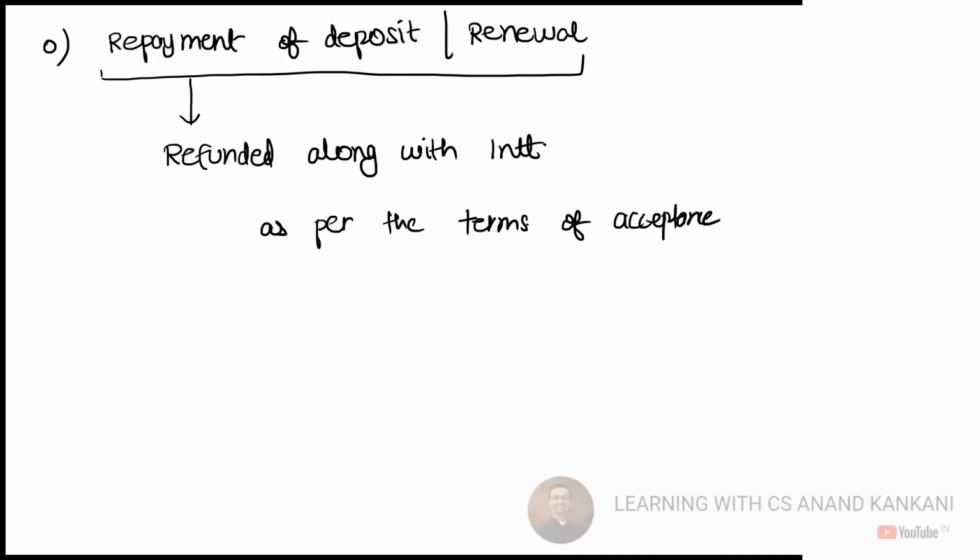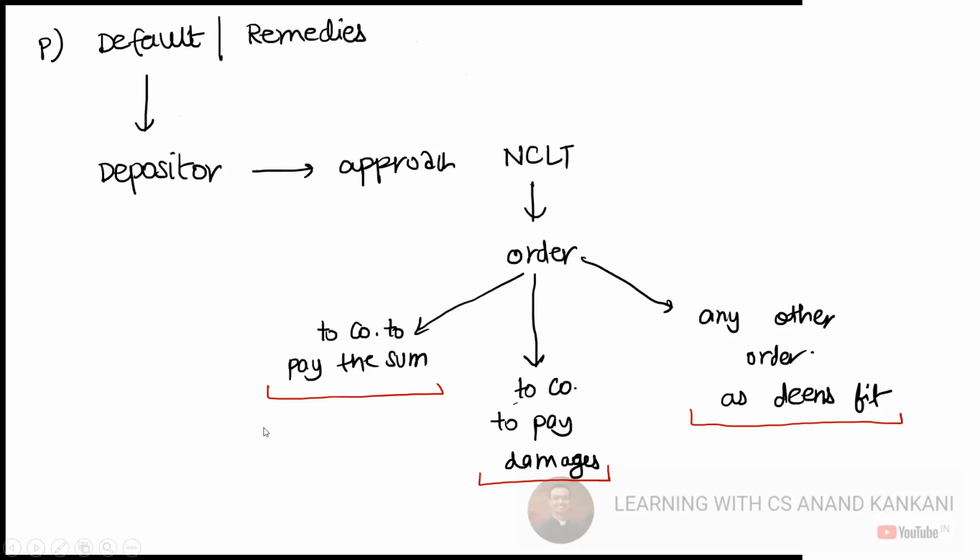Now if the company defaults, what are the remedies that are available to the depositor? The depositor can approach NCLT, and then NCLT will order the company to pay the sum or pay the damages or any other order as it deems fit.